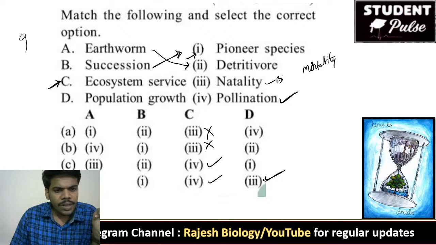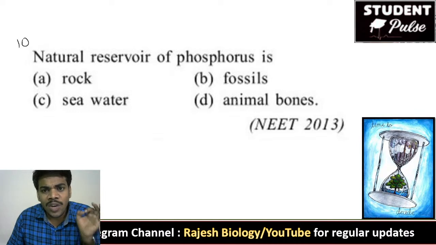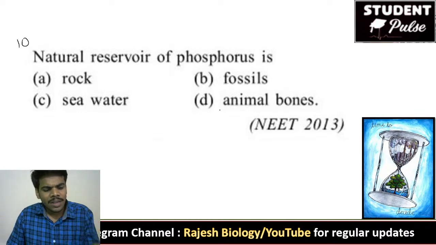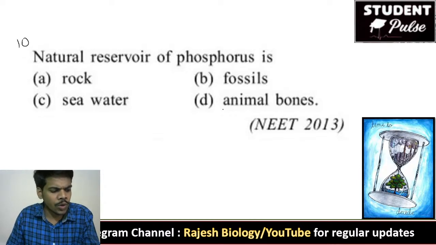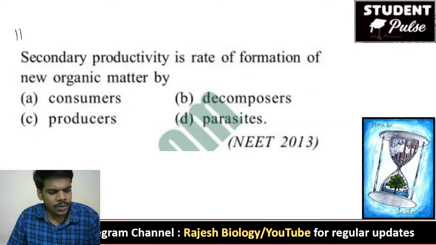Okay. Next, 10th question. Natural reservoir of phosphorus is. What is the natural reservoir of phosphorus? It is also a very important question. You should know this. Rock. Rock is the natural reservoir for phosphorus. Rock has a larger amount of phosphorus, so it is the natural reservoir.